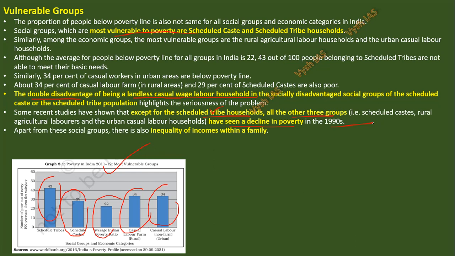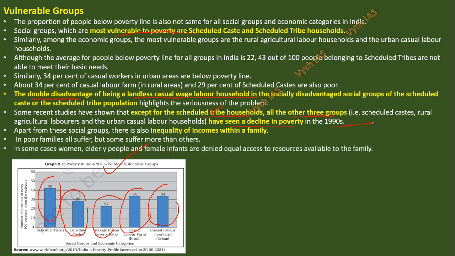So apart from these social groups, there is also inequality of income within a family. Meaning within the family itself, even if the family may be getting richer, the woman is not given income. The elderly people are not getting anything. They have to live at the mercy of the one who is earning. Then female infants. Again, women and elderly people are the ones who may be treated unequally in the family itself.